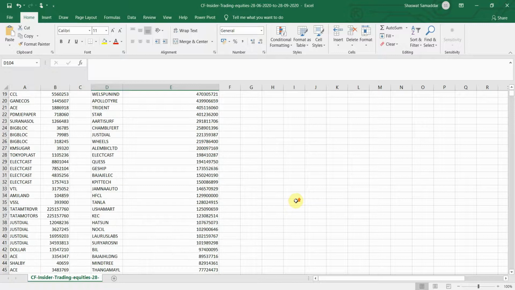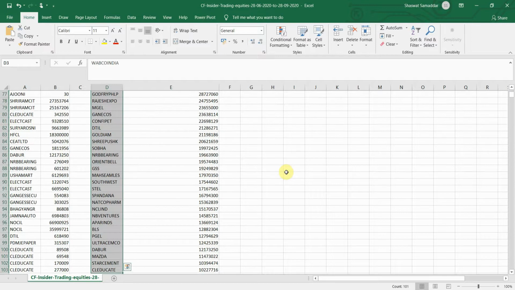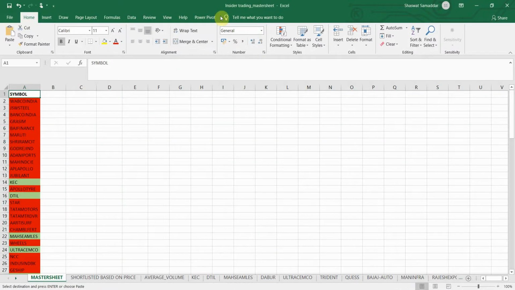Okay, so let me just quickly filter this data. I'll put a filter for largest to smallest. Next, I'll delete all the symbols which have a value of security less than 1 crore rupees. So I'll go ahead and select, and just delete it. Okay, now the work of this worksheet has been served.